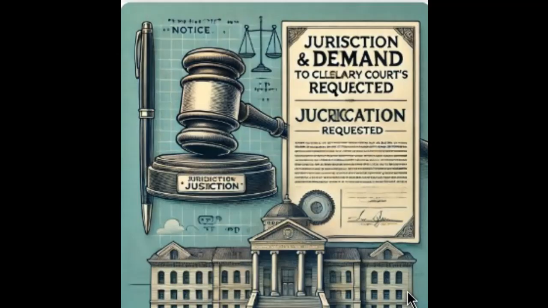Example demand statement. I, your name, formally demand clarification regarding the nature and character of this court's jurisdiction. I require a written statement confirming whether this court operates under common law, statutory jurisdiction, admiralty jurisdiction, or any other legal authority. Failure to provide such clarification constitutes a due process violation and a presumption of lack of jurisdiction.